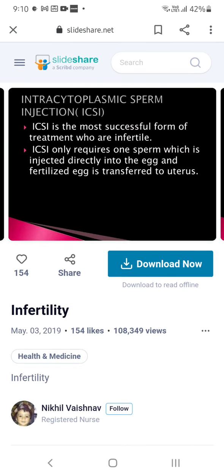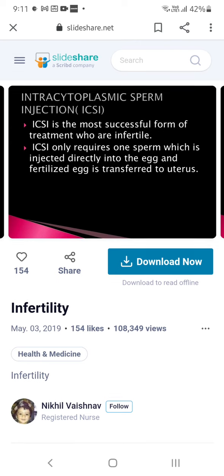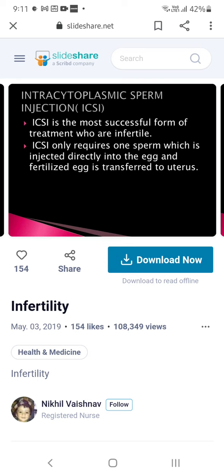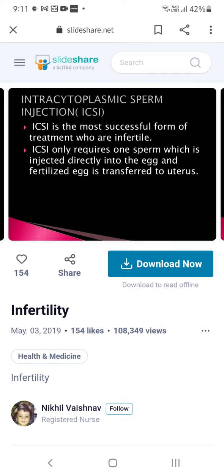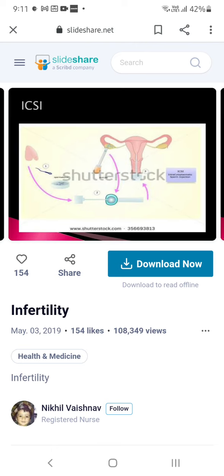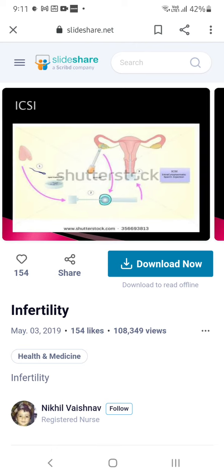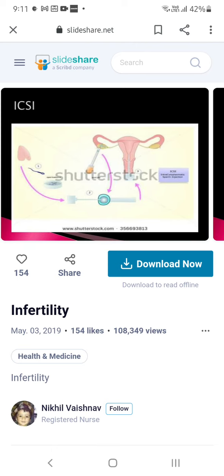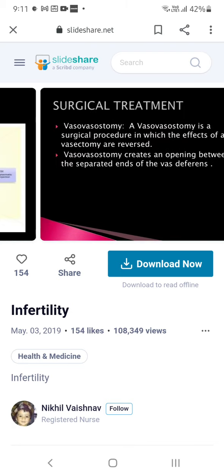So intracytoplasmic sperm injection, ICSI, is the most successful form of treatment for those who are infertile. One sperm is injected directly into the egg and the fertilized egg is transferred to the uterus. So one egg is selected and the sperm is inserted directly into the egg, and then the fertilized egg is transferred to the uterus. They take it outside and then the fertilized egg is inserted again into the uterus.